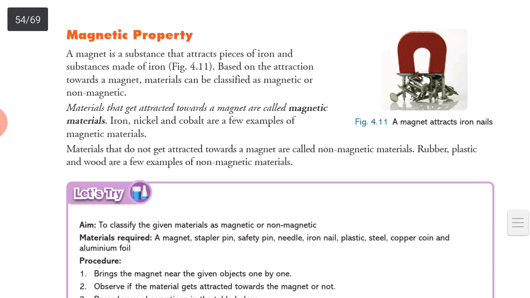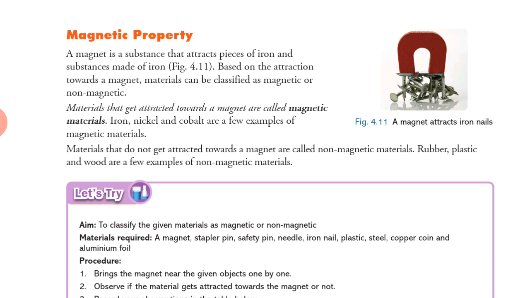Next is magnetic property. Whether the substance is being attracted by a magnetic substance or not. Magnet is a substance that attracts pieces of iron and substances made up of iron. Based on the attraction towards a magnet, the materials can be classified as magnetic and non-magnetic. Okay, whether they will attract or not. If they attract, they will be a magnetic substance. Don't attract, non-magnetic substance.